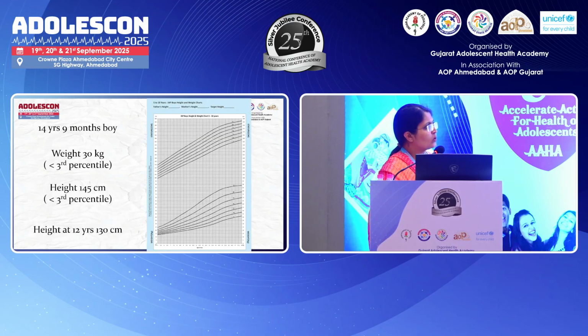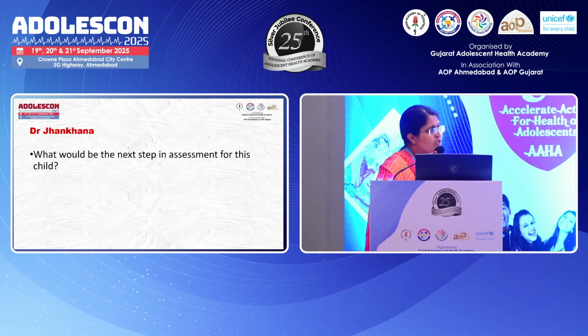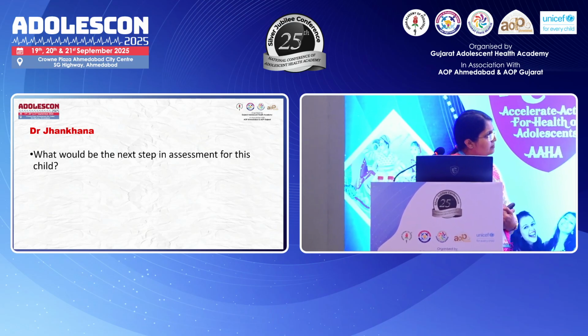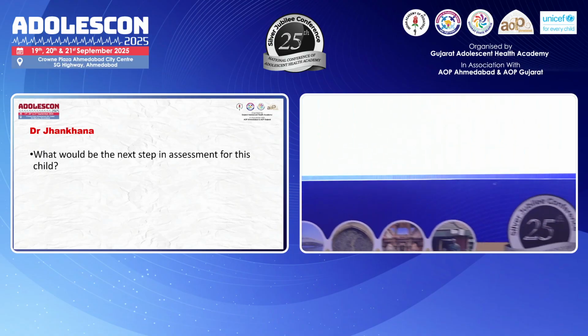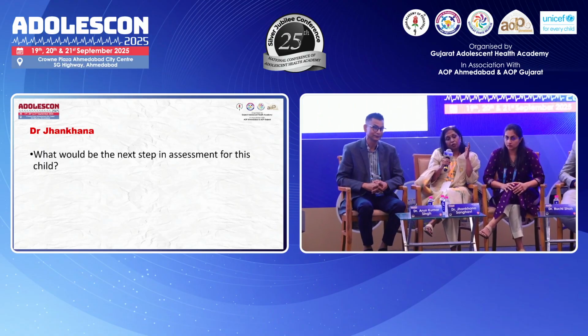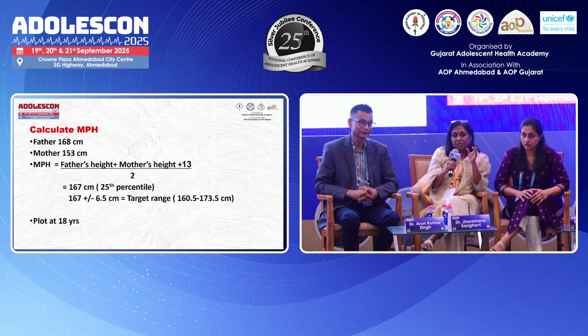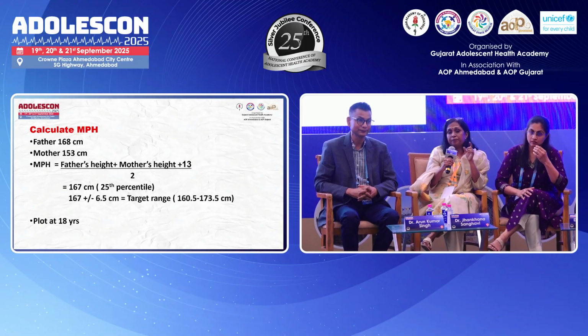And this is what the growth chart looks like. This is the height, which you can see is definitely below the 3rd percentile. But the height taken at the age of 12 years looks like a normal growth velocity. And this is what the weight looks like. So Janki ma'am, my next question is, having this basic data, what should be our next step in the assessment of this child? Yes, height is less than the 3rd percentile, weight is less than the 3rd percentile. The growth velocity between 12 and 14 years is normal. So I would like to have the mid-parental height calculated and plotted at 18 years of age.